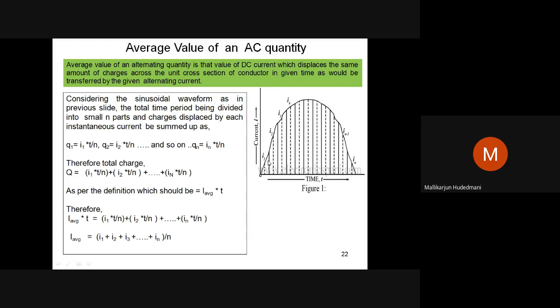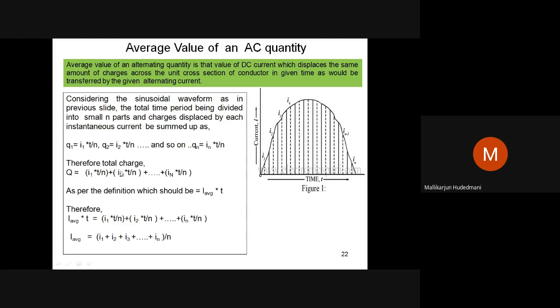If I consider the whole together at a time, the total charge displaced becomes the addition of Q1, Q2, Q3. The total charge displaced by the unknown quantity in t seconds over the known conductor, I can add them: I1 t by n plus I2 t by n.